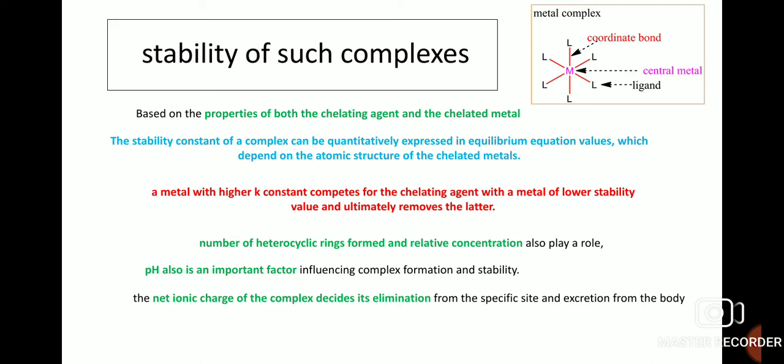A metal with a higher K constant competes for the chelating agent with a metal of lower stability value and ultimately removes the latter. The number of heterocyclic rings formed and relative concentration also play a role. pH is also an important factor influencing complex formation and stability. The net ionic charge of the complex decides its elimination from the specific site and excretion from the body.